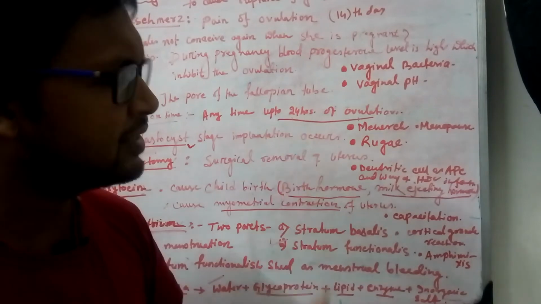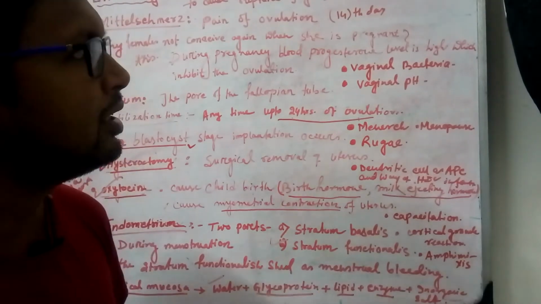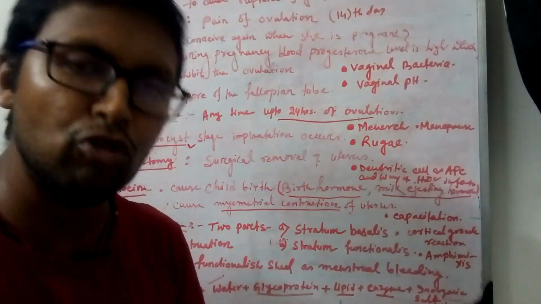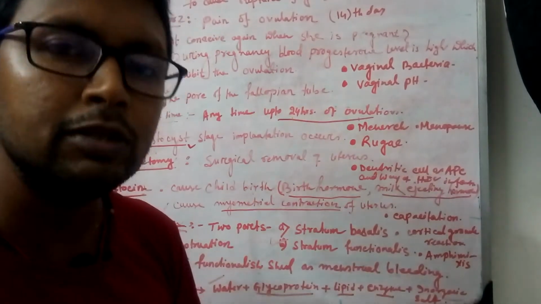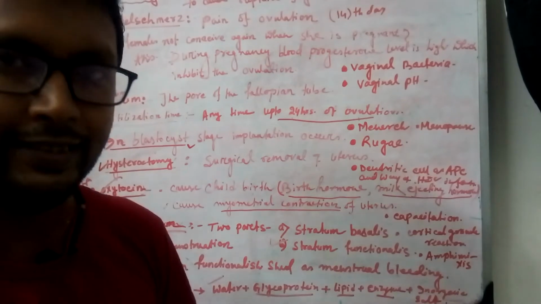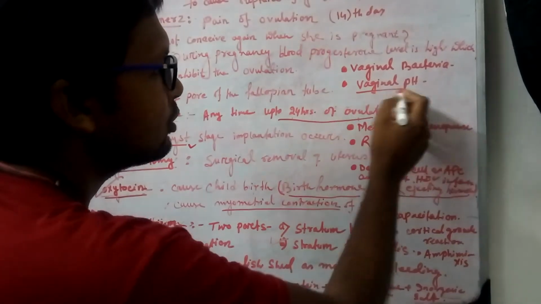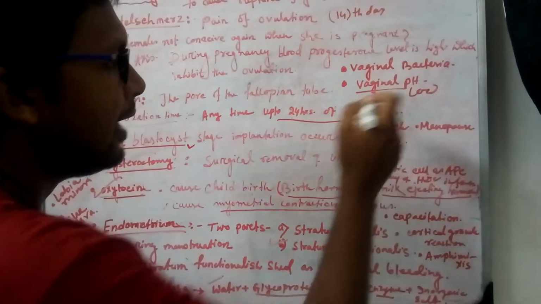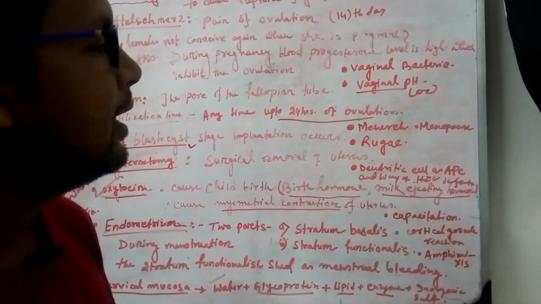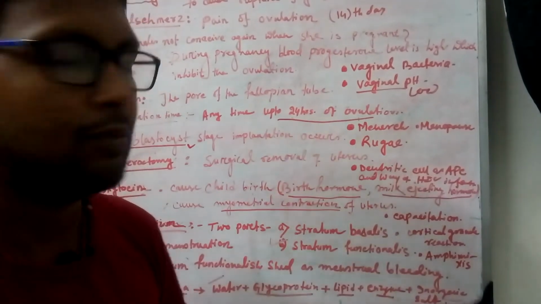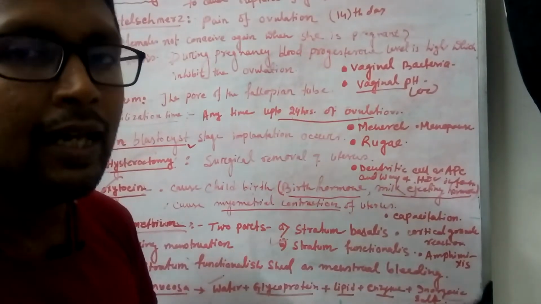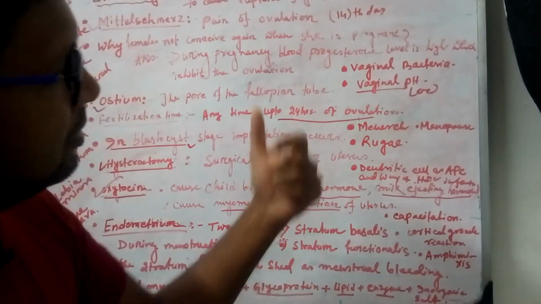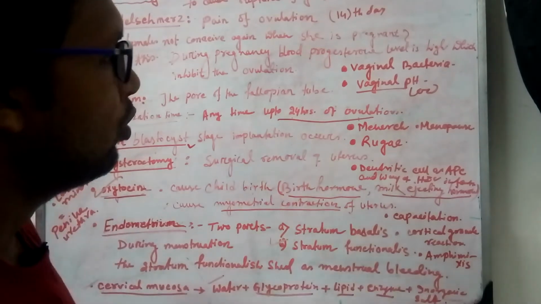Lactobacillus acidophilus is the most important bacterium. This bacterium is responsible for the formation of lactic acid. So why does the vaginal pH remain low? The lactic acid. How is the lactic acid formed? Lactic acid is formed from glycogen by these bacteria. These bacteria continuously produce lactic acid, and that lactic acid keeps the vaginal pH low.